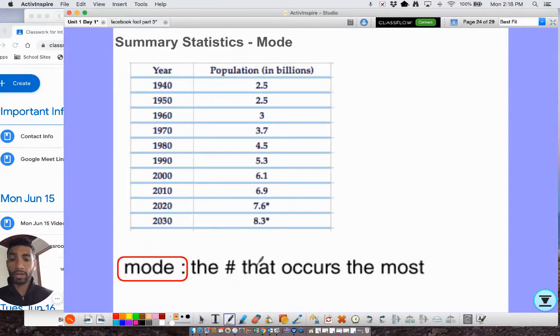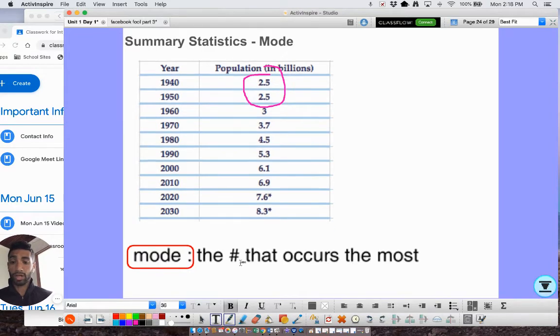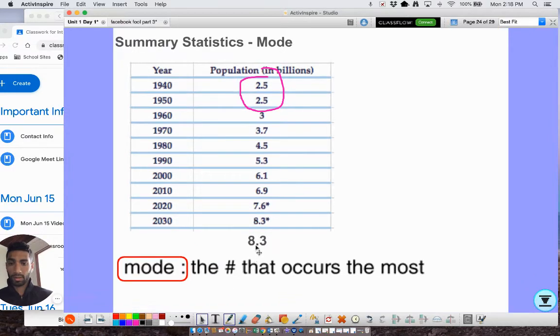Mode is the number that occurs the most. So it's the most frequent. So here 2.5 occurs the most, so that's our mode. Now, you can have more than one mode. So let's say 8.3 was also here, right? That means you'd have 2 modes, 2.5 and 8.3. Also, if there's one of everything, you could say there's no mode.